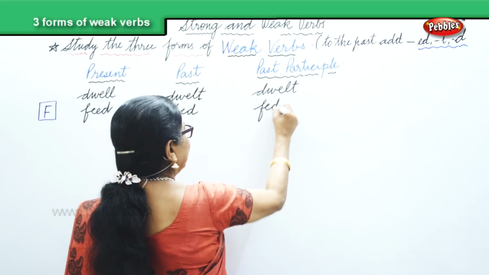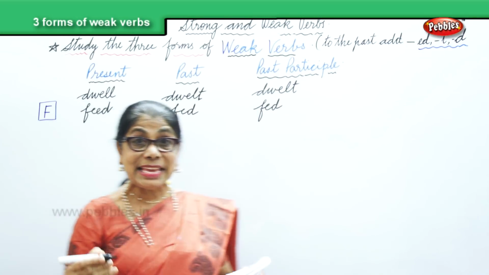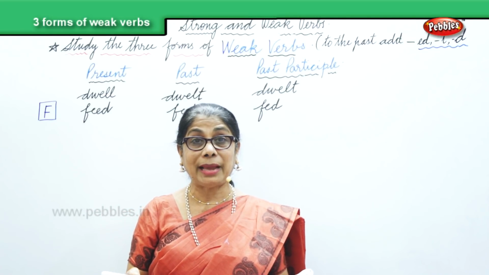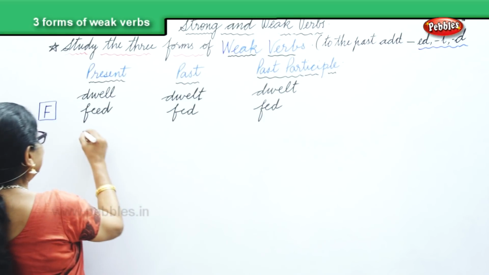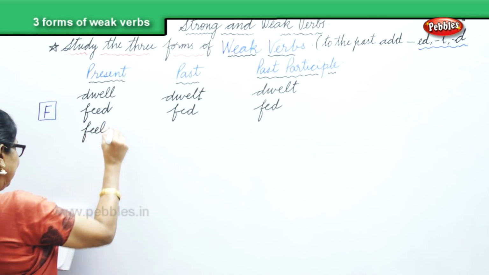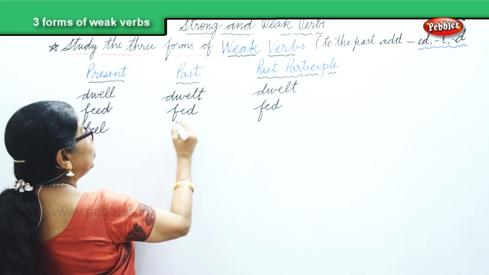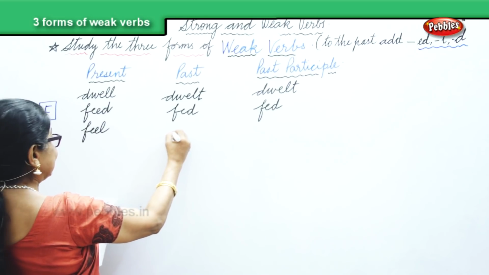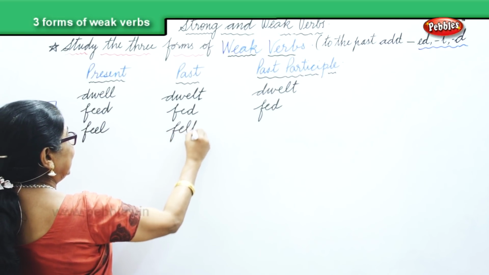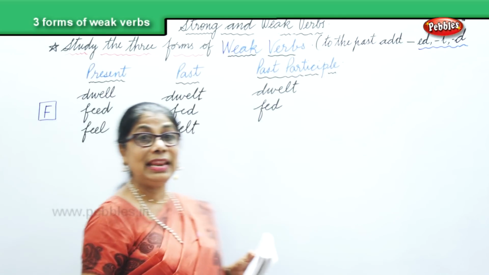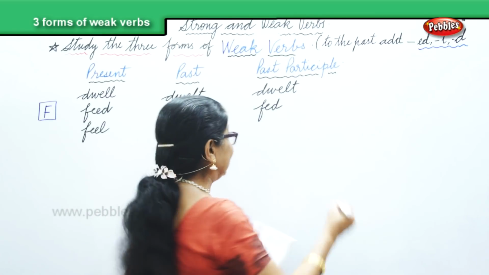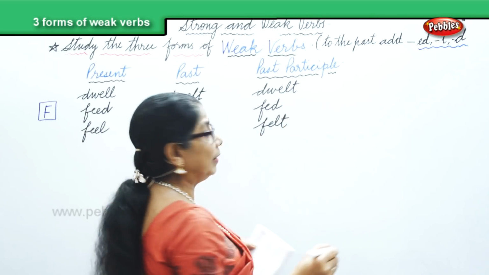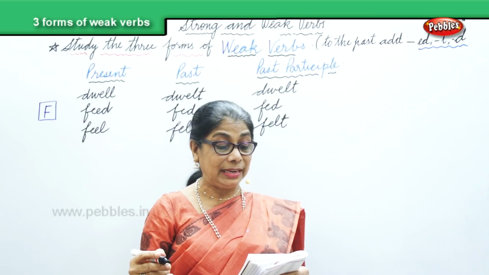Then, another word we have here is feel. You feel when somebody tells you something, either good or bad. So you say, I can feel. Then you form the past by adding T. You say felt. I feel, I felt the pain. Felt, again participle same. Feed, fed, fed. Feel, felt, felt.